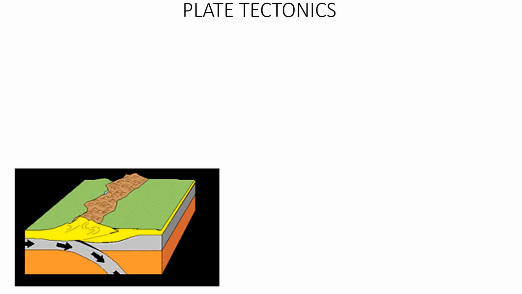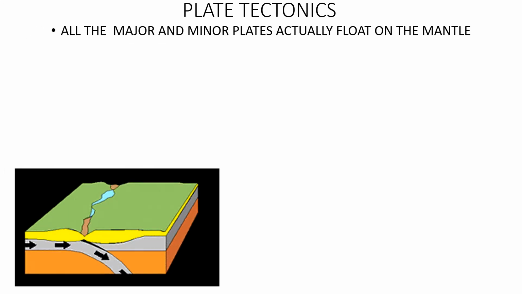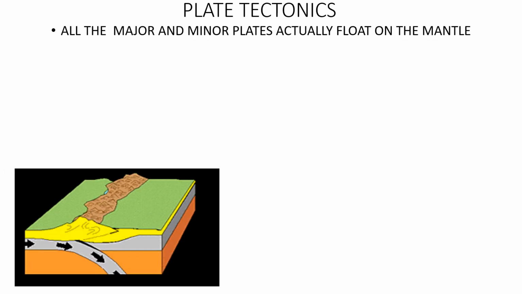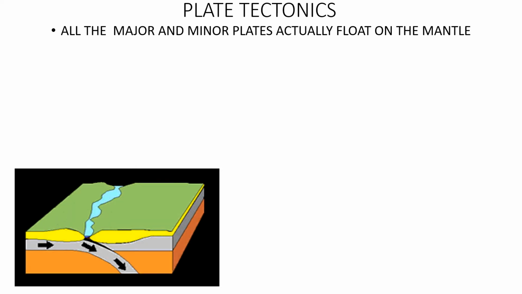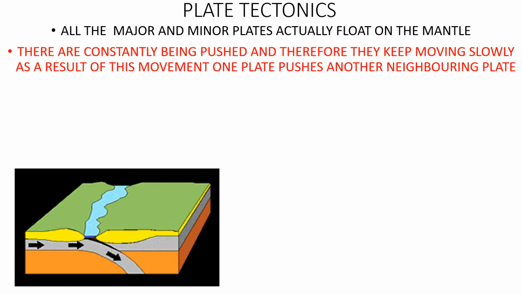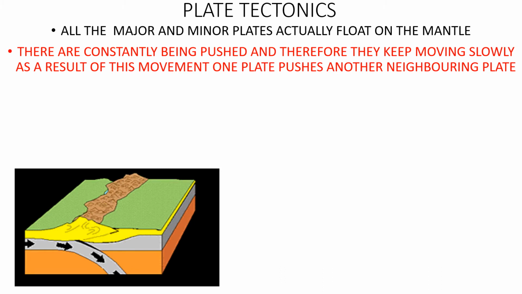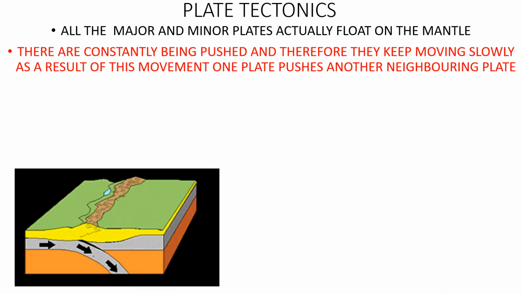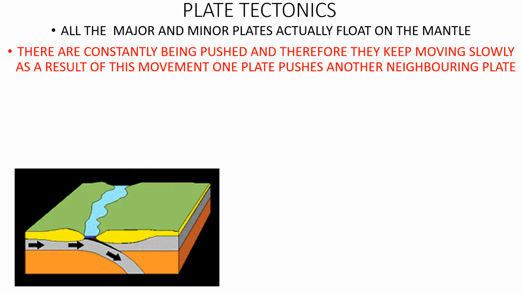Now let me explain what it is. All the major and minor plates actually float on the mantle. Now they are constantly being pushed and therefore they keep moving slowly. As a result of this, one plate pushes another neighboring plate.